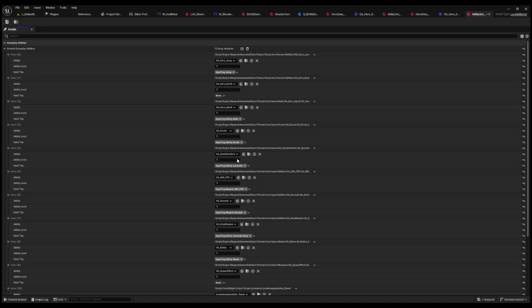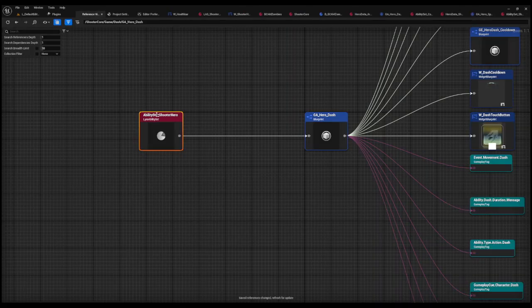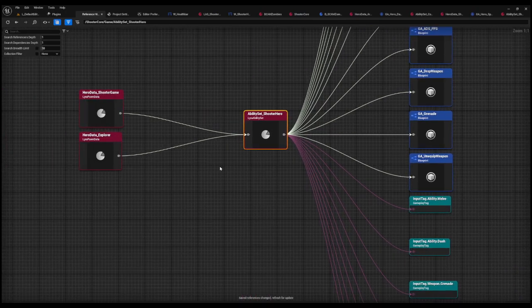So we'll go ahead and go back from hero sprint to hero dash, save that, and now we want to go back to our reference viewer and say, okay, if we click on you, where do you get set up? So where's the ability set for shooter hero getting set up? And it's set up in the hero data for shooter game. And you can see hero data for explore. So these are two different experiences that are loading this ability set.